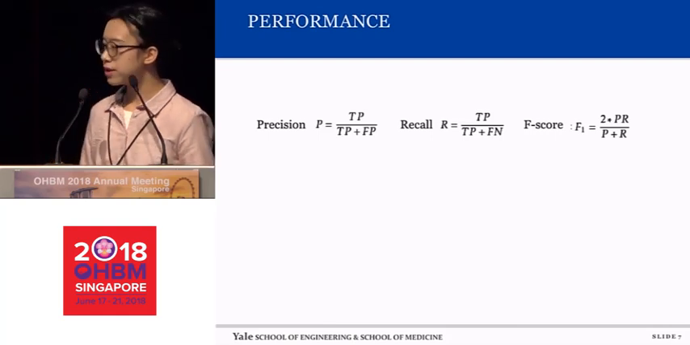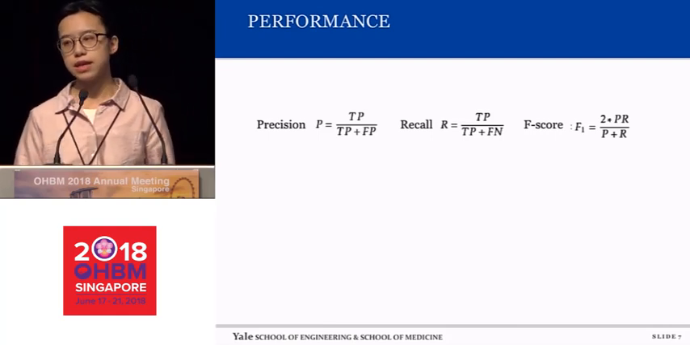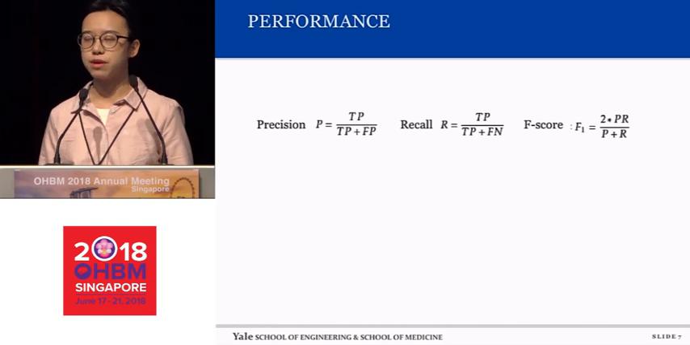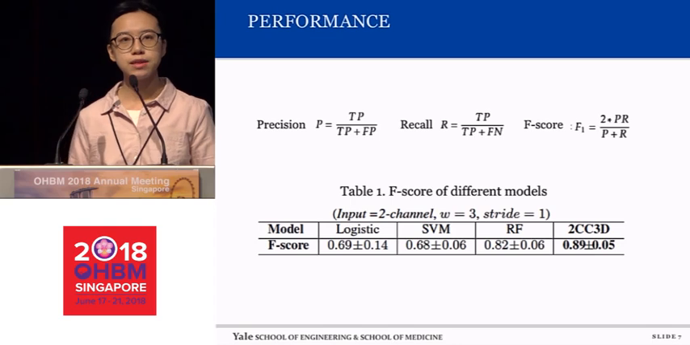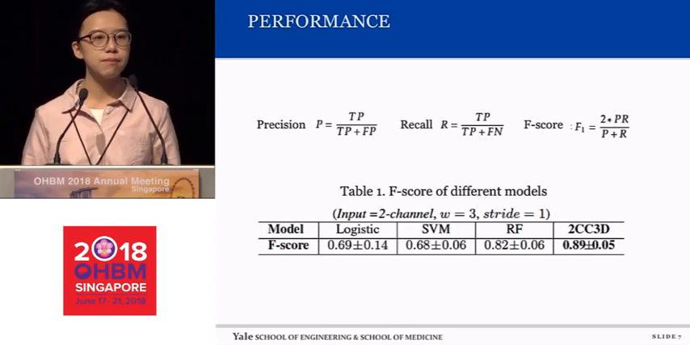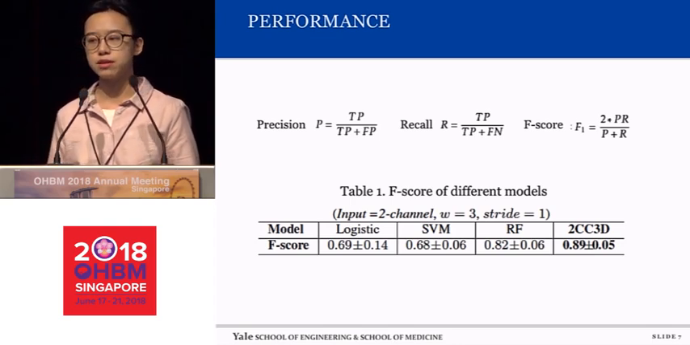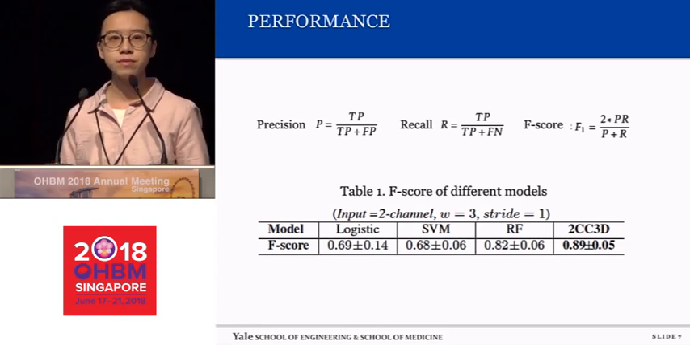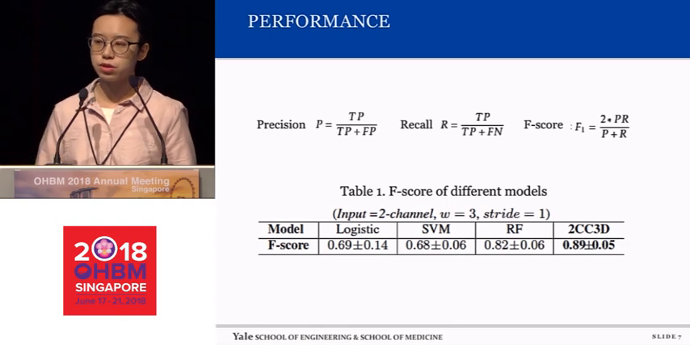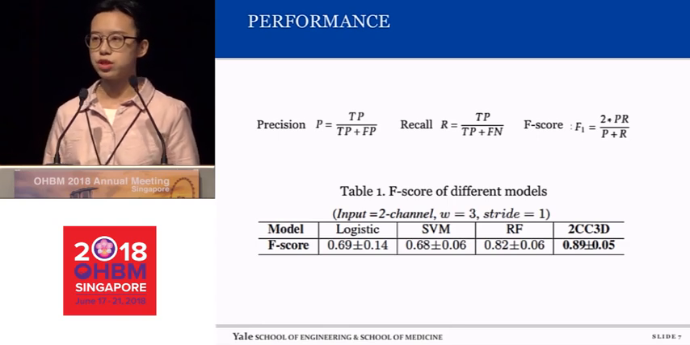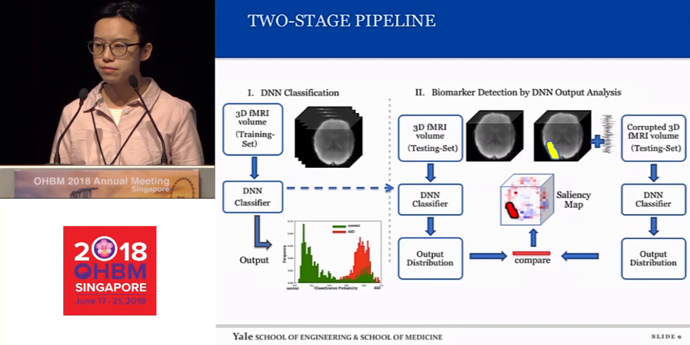At the end of the day, since we have an unbalanced data set, we use F-score to measure the performance of our classifier. And as you can see here, we compared our deep learning method with traditional machine learning methods, such as logistic regression, support vector machine, and random forest. And you can see here our 2CC3D model outperformed the traditional machine learning methods.